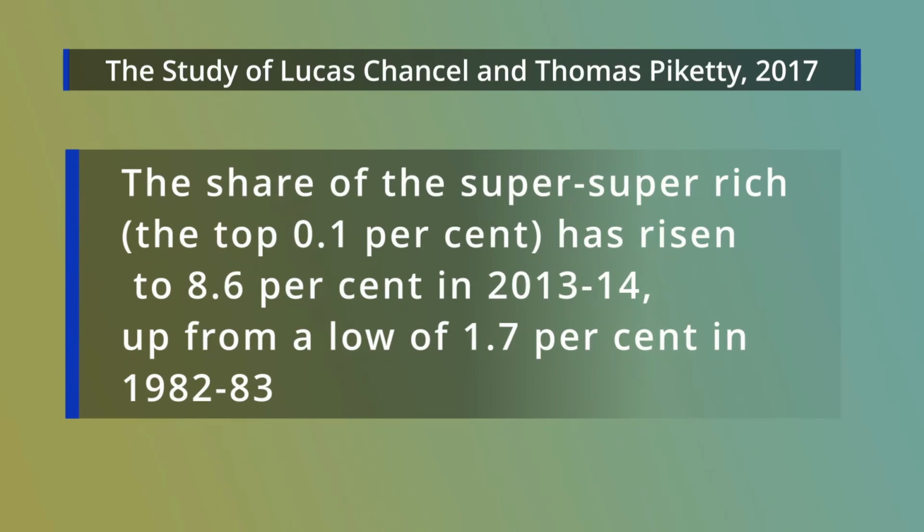What is the addition of income in our economy during the 1980s to 2014? 29% of the additional income was captured by the richest 1% of people. This is the extent of inequality in our country that was observed by Chancel and Piketty in their report in 2017.